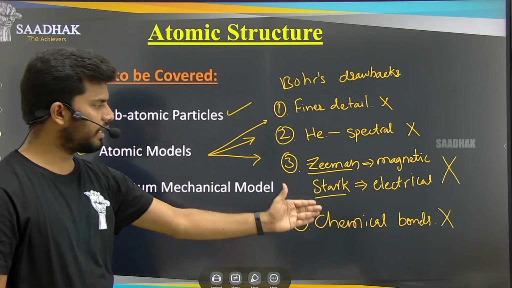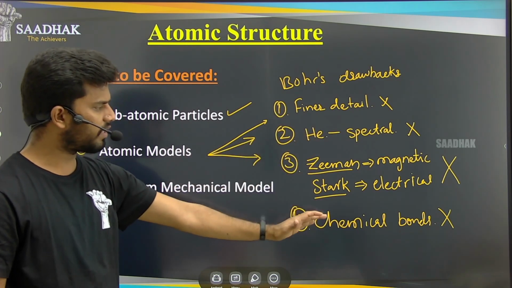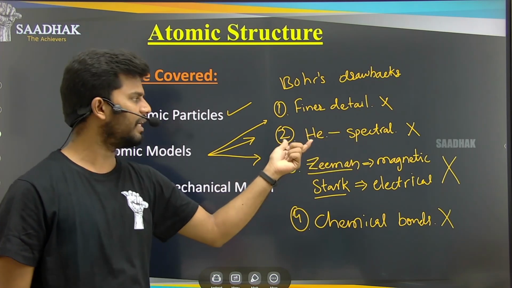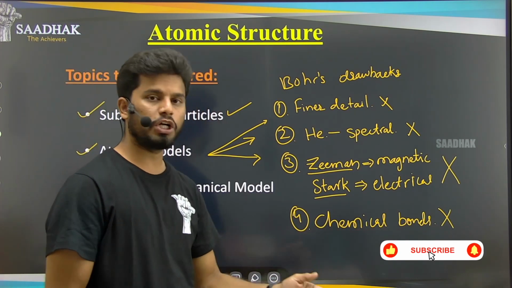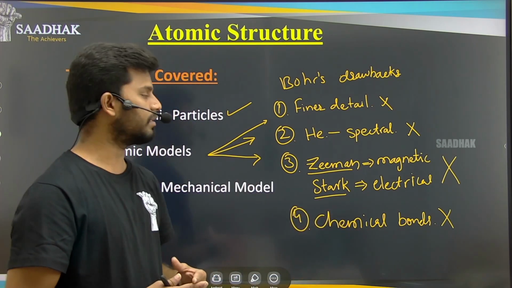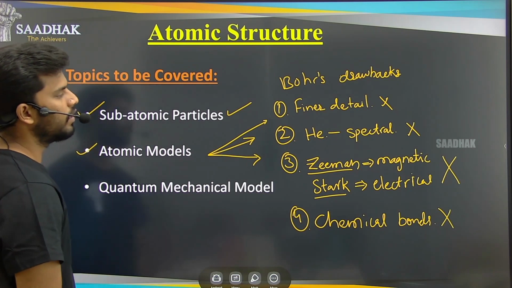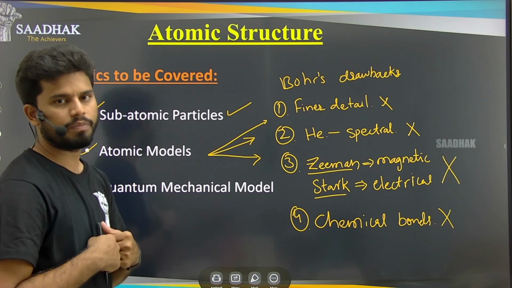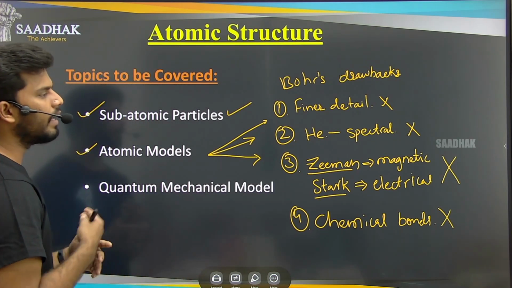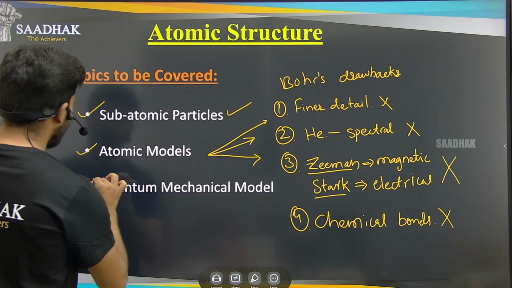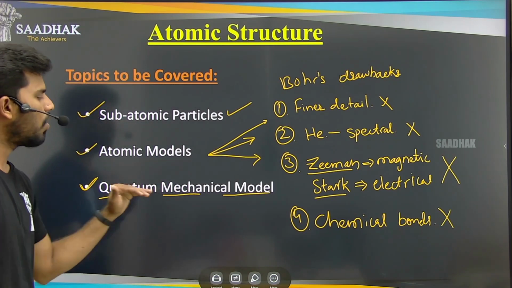To eliminate these drawbacks, and to give the proper explanation of these effects, the formation of the spectral lines of the helium atom, the finer details of the hydrogen atom, and how bonds are formed between two different atoms or two same kinds of atoms, to have a clear clarification on each and every topic, we needed a better atomic structure. So scientists tried to give their own theories, and in that process we came to the quantum mechanical model.